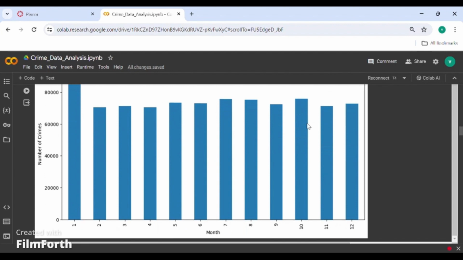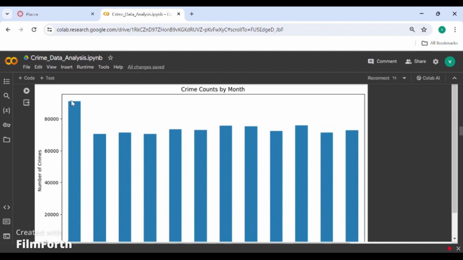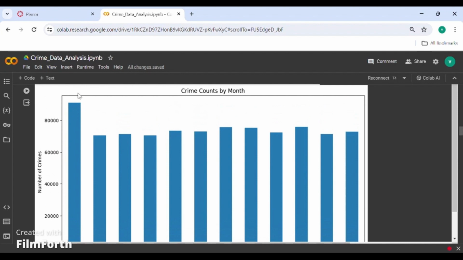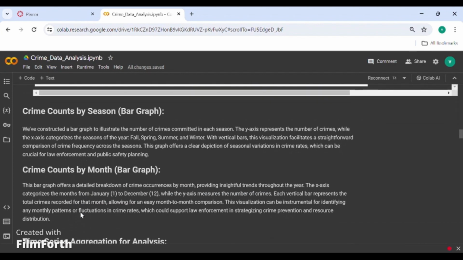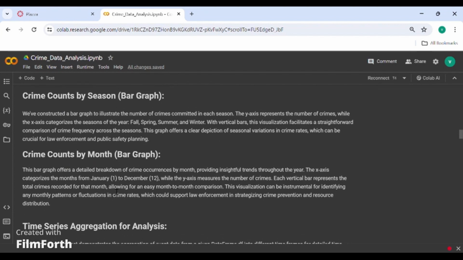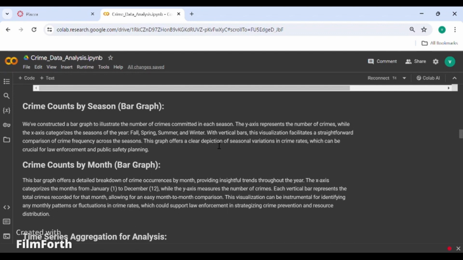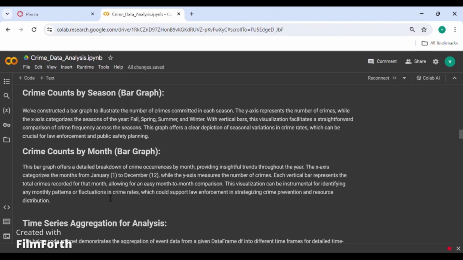And coming to the crime counts by month, here is the number of crimes occurred and these are the months. Comparatively, among all months, we have January with higher crime rates, as it's a festive season. So January has most of the crime rates occurred. And this is the description for the crime counts by season and crime counts by month. So seasons have 4 seasons and months 12 months.